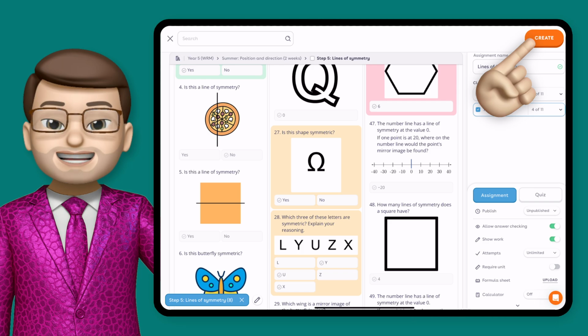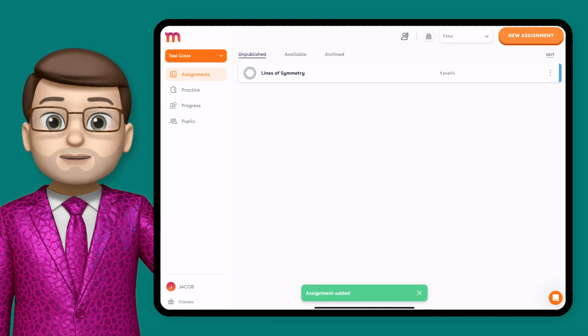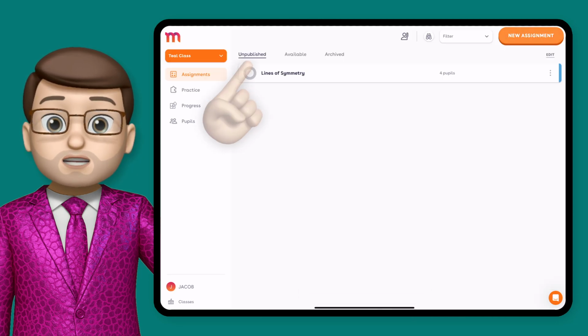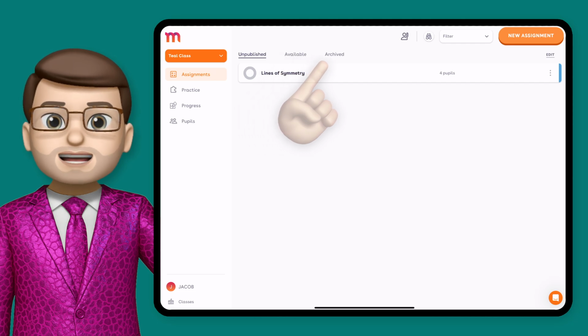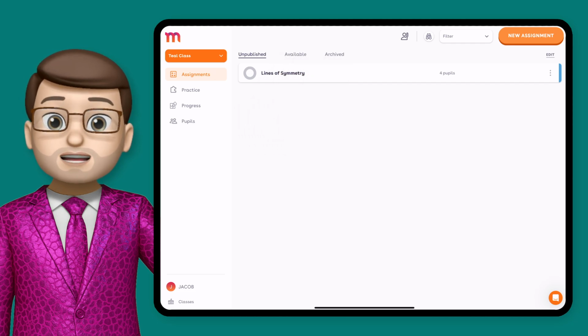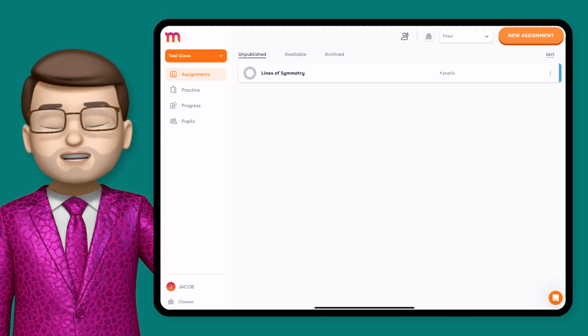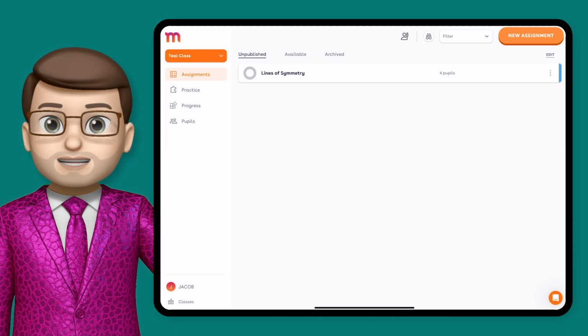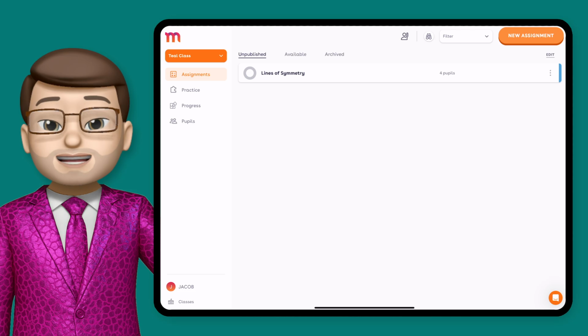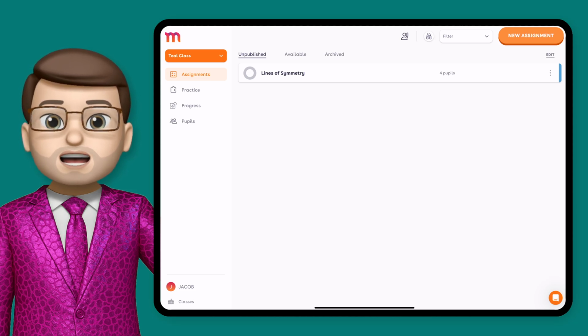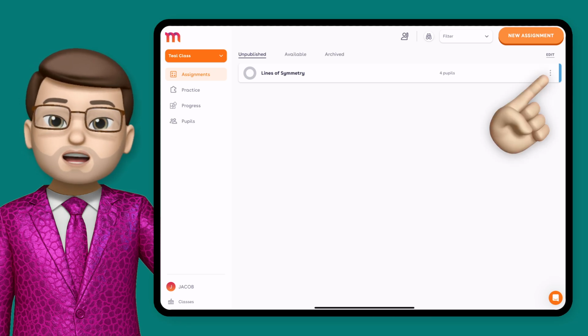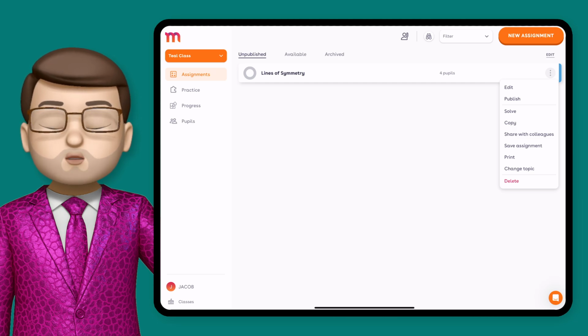And this gives us quick insight into how assignments are organised in Magma. They can be unpublished, they can be available, or they can be archived. Now, if an assignment is unpublished, that means it's ready to go, you've prepped it before the lesson, but the students can't see or work with it yet. If it's available, it's simple. Available to your students, they can work on it, and they can complete that learning. And if it's archived, that's where you've put historical data, assignments that are finished that you want to hang on to for the future.